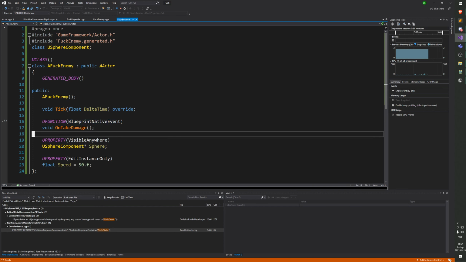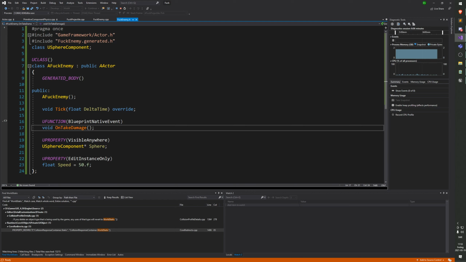And the difference between a blueprint native and a blueprint implementable is that a blueprint native can be defined in code. So we can define a code version of this function that can then be overridden in Blueprint. So it's sort of like a virtual that works with Blueprint. Why don't they just call it blueprint overrideable? What is native event in this context? Not sure. I'm guessing native implies C++, so I guess that's why. All right. So I will mark it as virtual because that's just good practice.